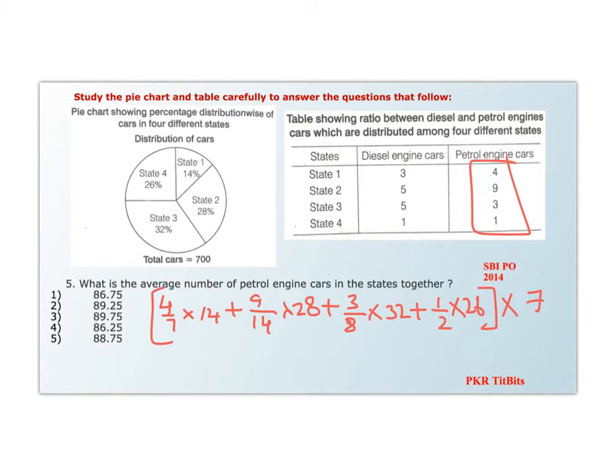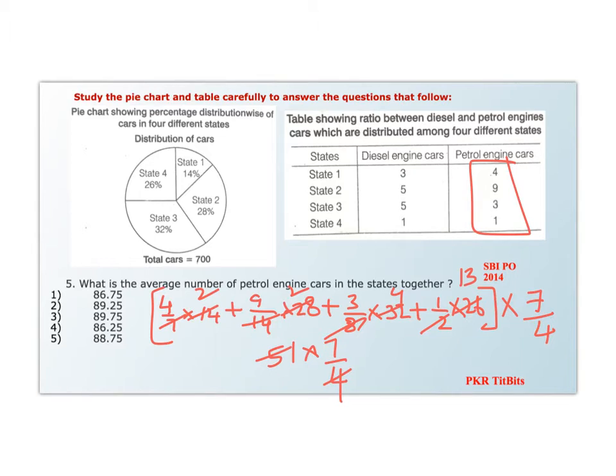Since it is an average, we have to divide it by 4. Now this goes for 7 twos, 2 times, 4 times, and this is for 13 times. This comes out to be 8, 18, 26, 12 plus 26 is 38, 38 plus 4 plus 13, which is 51, into 7 by 4.